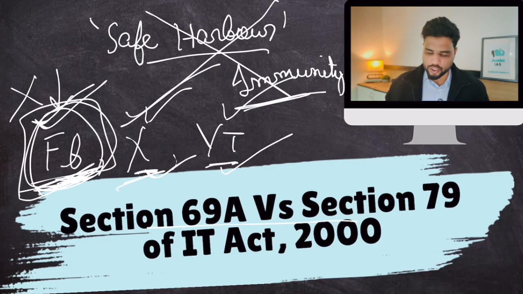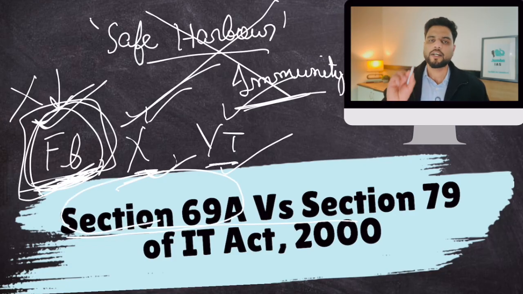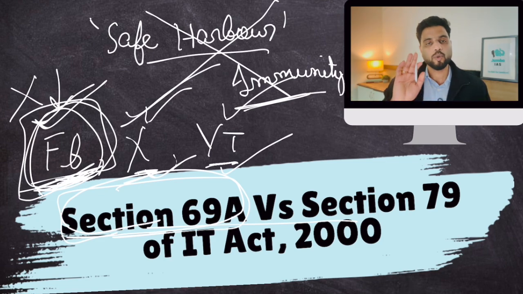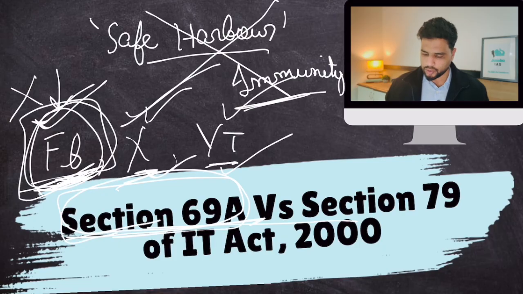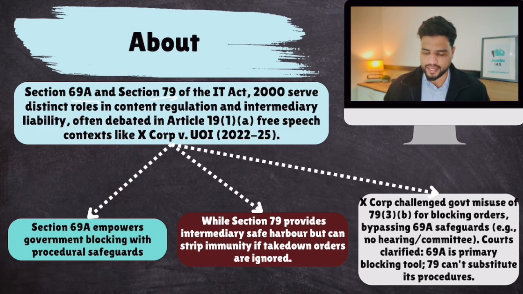So for that, section 69A was added, so that all takedown requests by the government should abide by certain safeguards. It shouldn't be random, arbitrary. Those takedown notices should be logical, and safeguards were given to make sure that these notices are logical. Clear? So this was section 69A. Now let's talk about 69A. Sections 69A and 79 of the IT Act 2000 serve distinct roles in content regulation and intermediary liability, often debated in Article 19(1)(a), which is free speech.